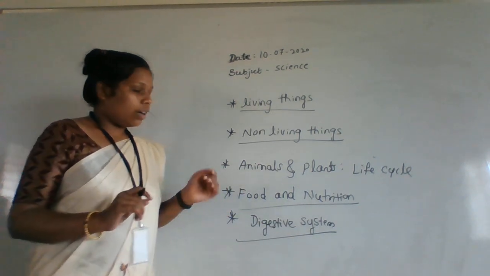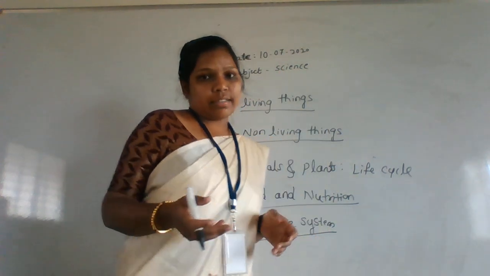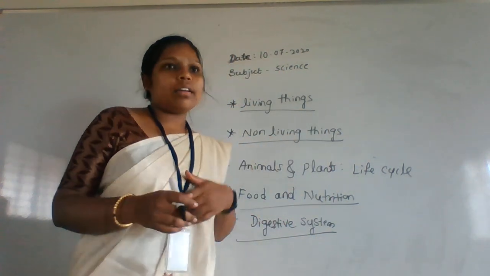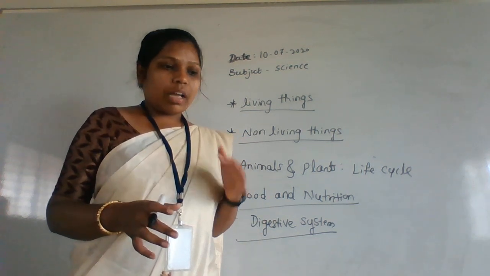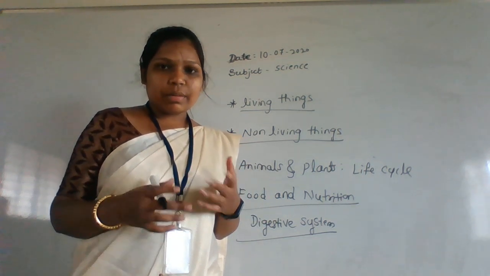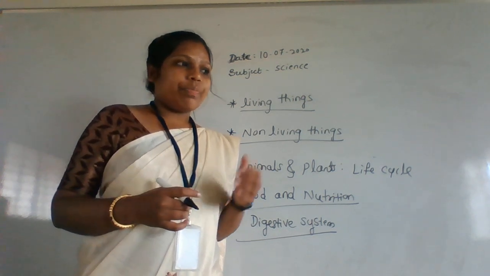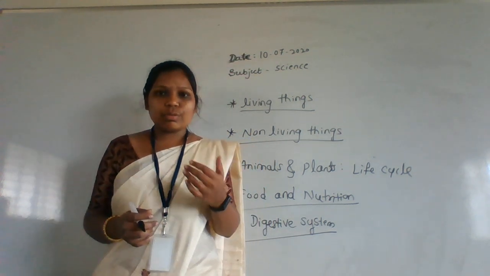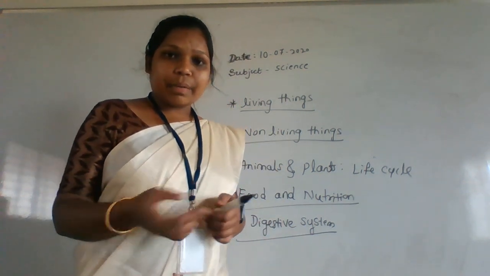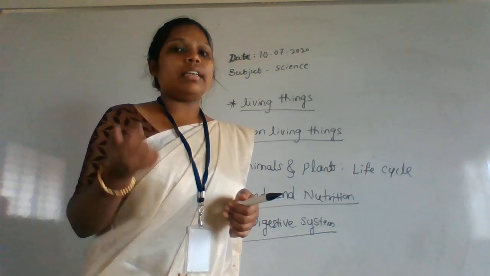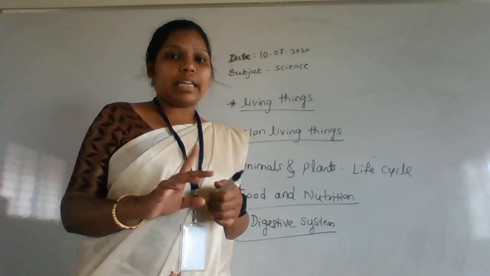Understood? The next one is the respiratory system. After this we'll learn about the respiratory system. Everyone knows about the respiratory system. What do you mean by respiratory system? It is the breathing process, that is, inhaling and exhaling. What do you mean by inhaling? When we breathe in, that is called inhaling. When we breathe out, that is called the exhaling process.